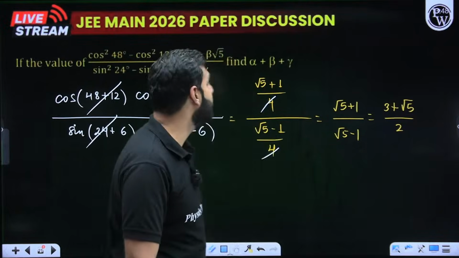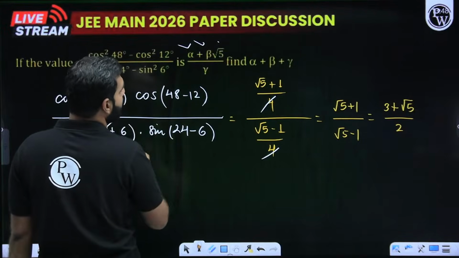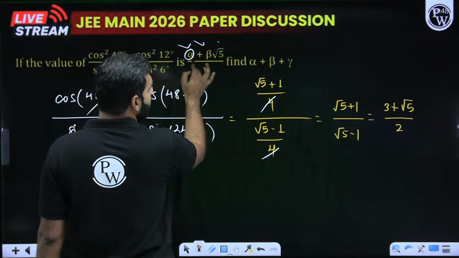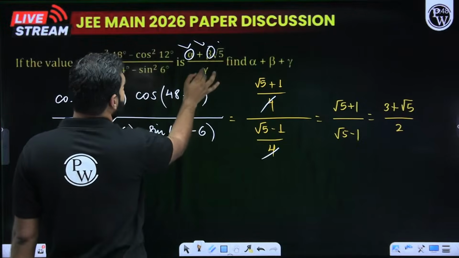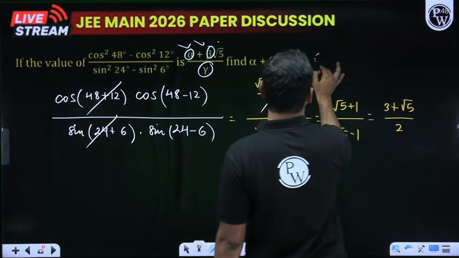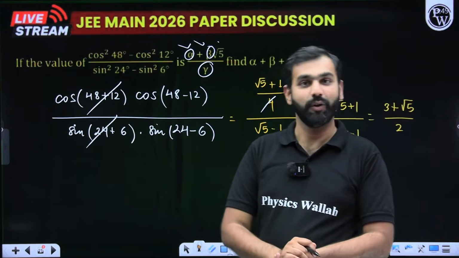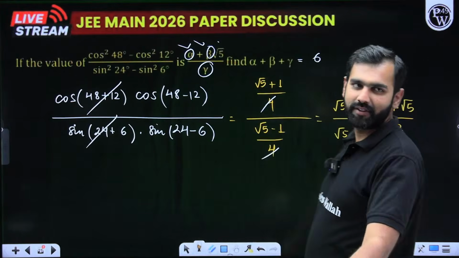Now when you compare it with (alpha plus beta root 5) by gamma, I think I need not tell you, alpha is 3, beta is 1, and gamma is 2. So 3 plus 1 plus 2, I think 6 would have been the correct answer. Will you not agree that it's really simple and easy and doable? With that, can we move ahead with the next set of questions?